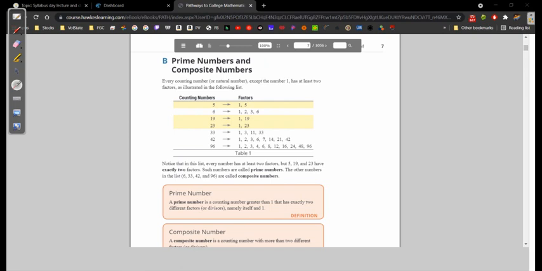But 5, 19, and 23 have exactly 2 factors. Okay, so check it out. 5, 19, and 23. They're highlighted in yellow. They have only 2 factors. Right? Such numbers are called prime numbers. The other numbers on the list are called composite numbers. So what does this tell us? Well, let's scroll on down.